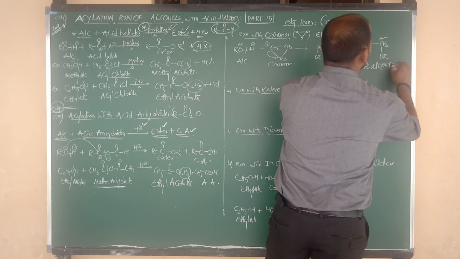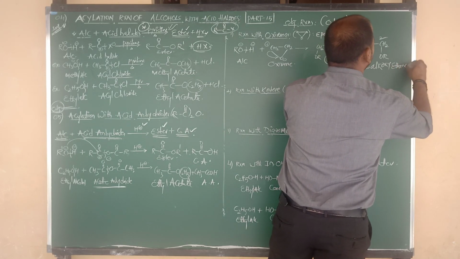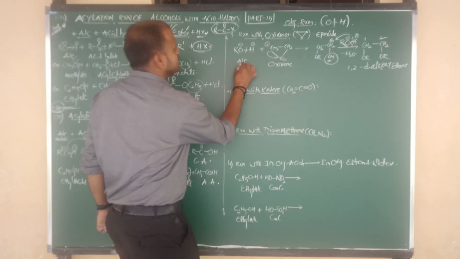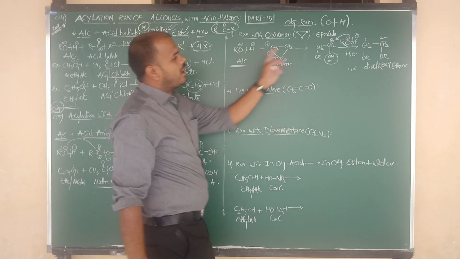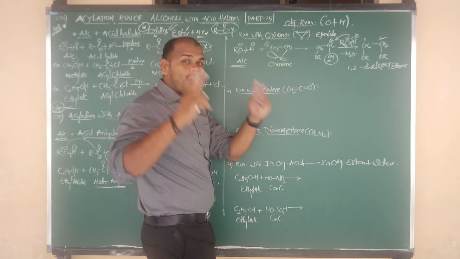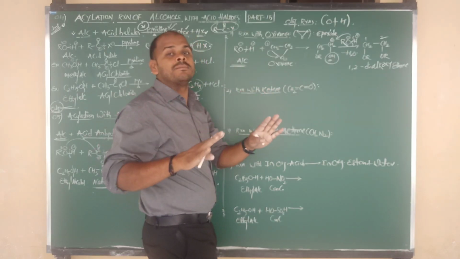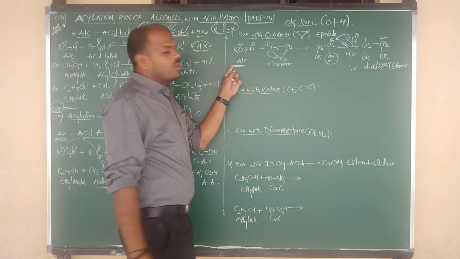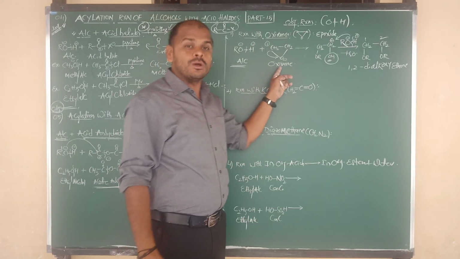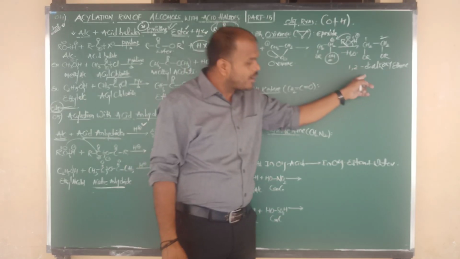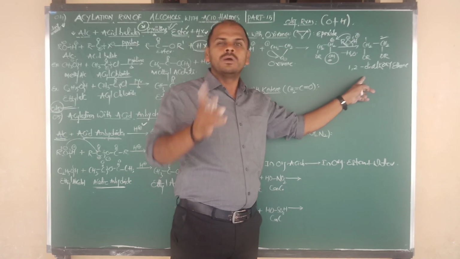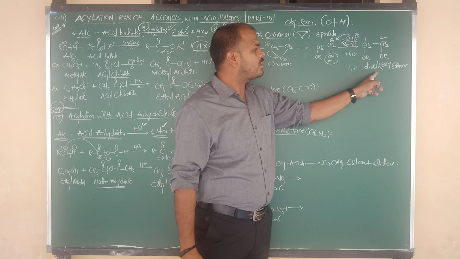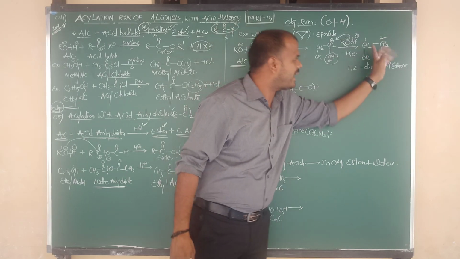The remaining 2 carbons are there, "eth", and a single bond is there, so we say ethane. So the final statement I am going to say here now: 1 alcohol, 2 alcohol. In this reaction, how many moles of alcohol have we taken, beta? 2 moles of alcohol. So 2 moles of alcohol on reaction with oxirane or epoxide gives the product 1,2-dialkoxyalkane, or exactly 1,2-dialkoxyethane.